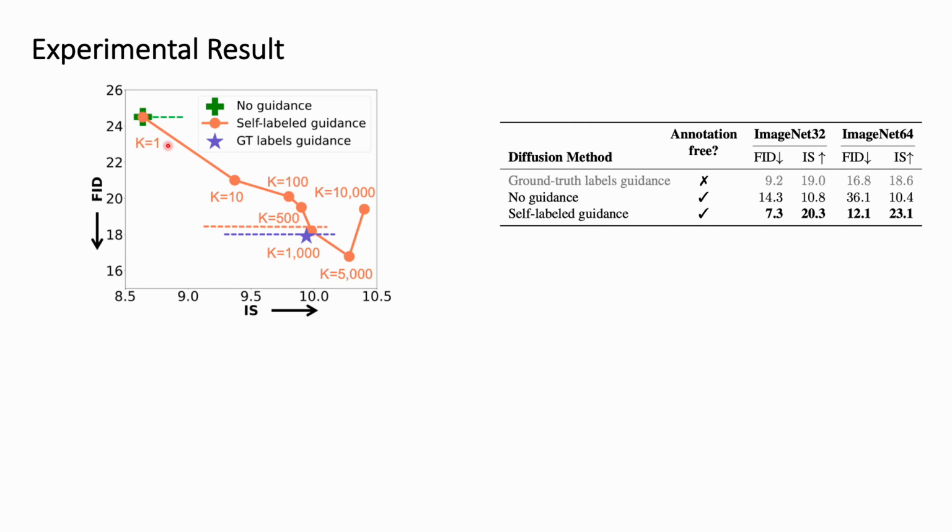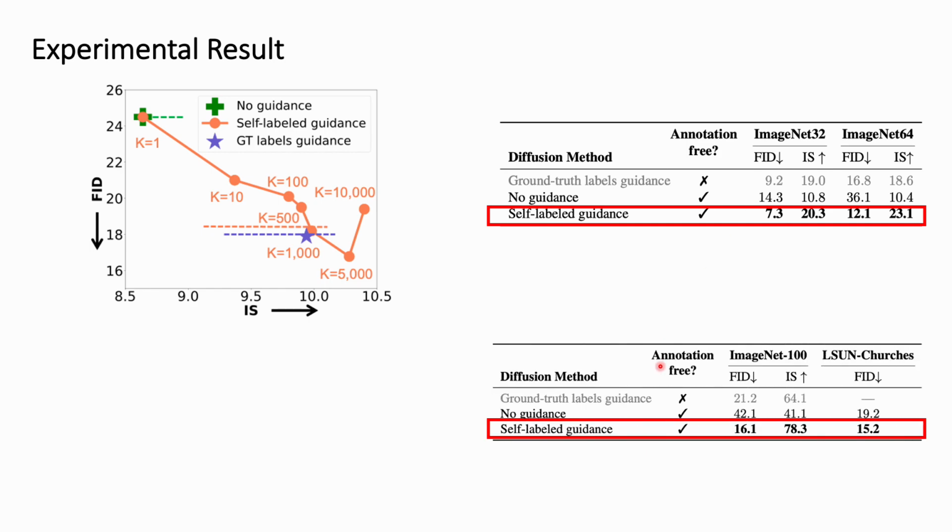And here we show the main results on the image level guidance signal. We can find that with no guidance, the result is quite bad. And when we utilize the human label guidance, we can indeed see much better performance. In our image level self-guidance diffusion model, when we gradually increase the K of the K-means, we can find a sweet spot, which is 5,000. By that way we can achieve better performance in comparison with ground truth label guidance.